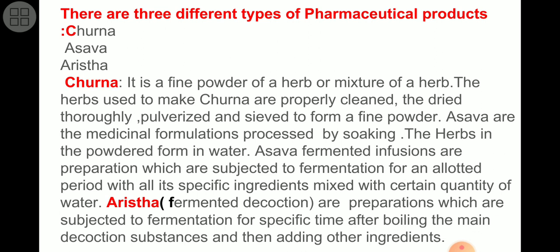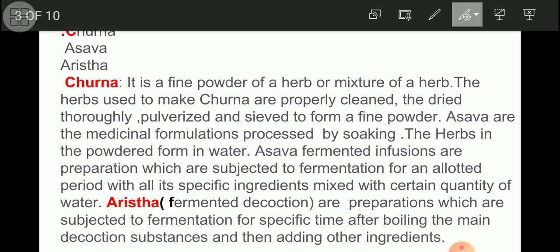Fine powder is there, which is taken, cleaned, dried, pulverized, and sieved. So that is churna. But in case of asava, the key words are medicinal formulation processed by soaking. No doubt the herbs are in powder form, but they are added to water.